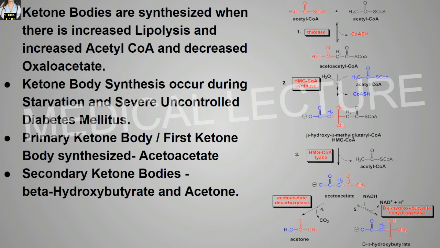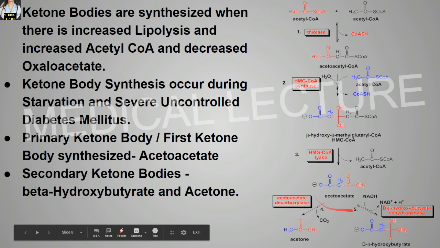So as you can see over here in this figure, 2 acetyl coenzyme A actually forms the acetoacetyl-CoA. Now this acetoacetyl-CoA will form the HMG-CoA. This HMG-CoA, in the presence of the enzyme HMG-CoA lyase, produces the acetoacetate. This acetoacetate is the primary ketone body. And this acetoacetate then further forms acetone and the beta hydroxybutyrate. This beta hydroxybutyrate and the acetone are the secondary ketone bodies.